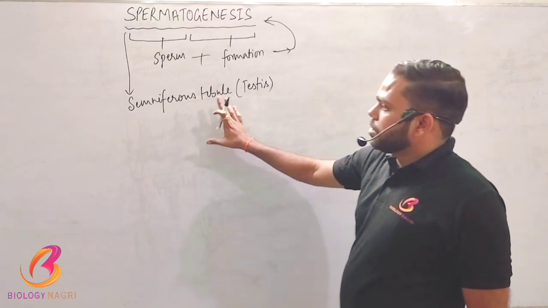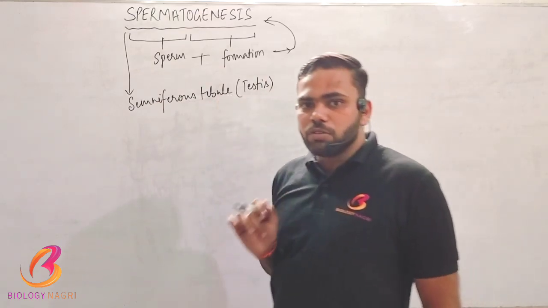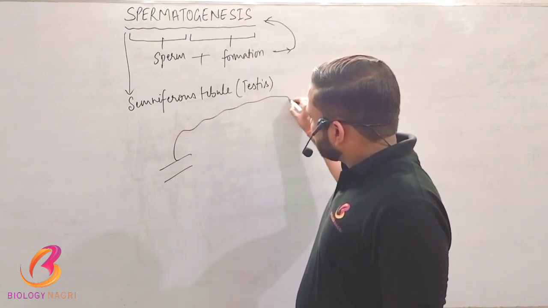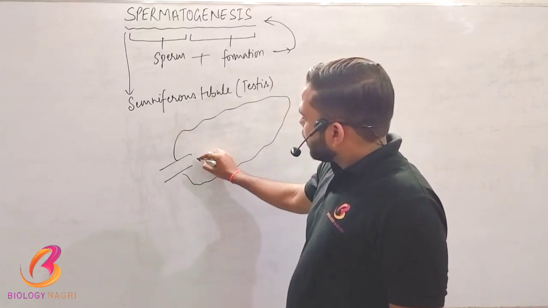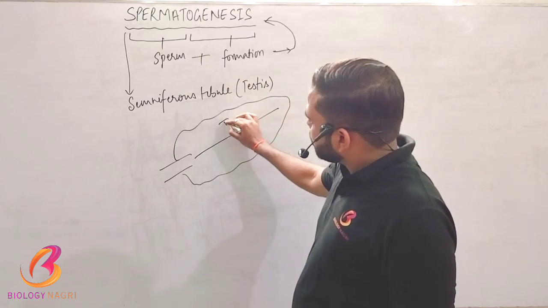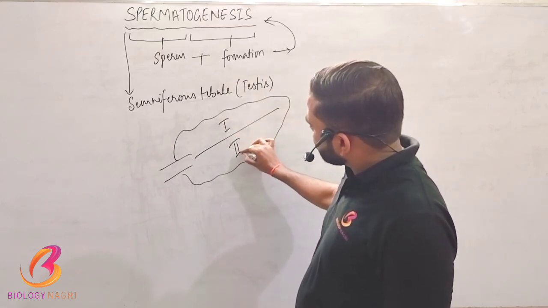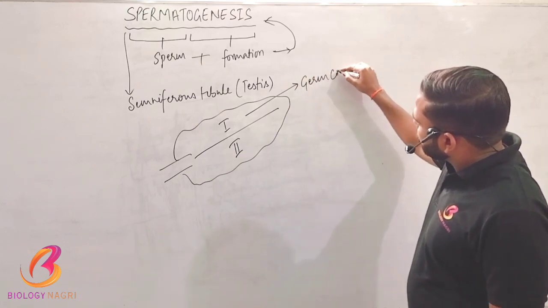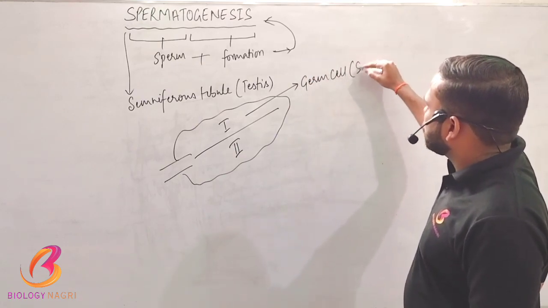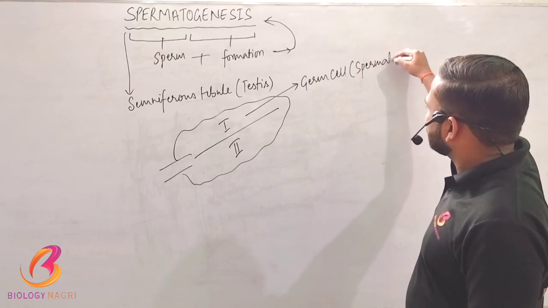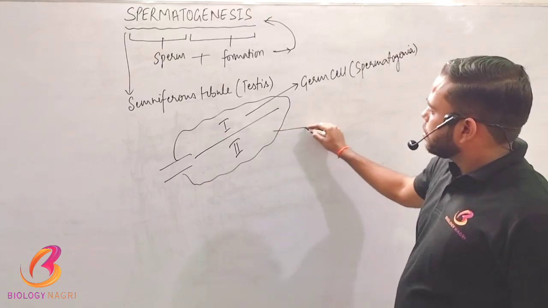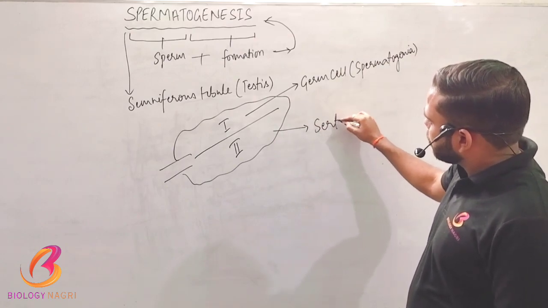Basically, when we look at the seminiferous tubule, where this is going to happen, inside the seminiferous tubule there are two types of cells. First is the germ cell, which is called spermatogonia. Second is the Sertoli cell.